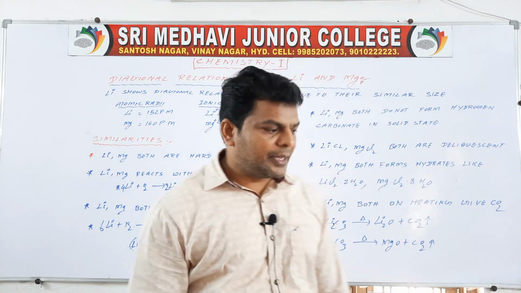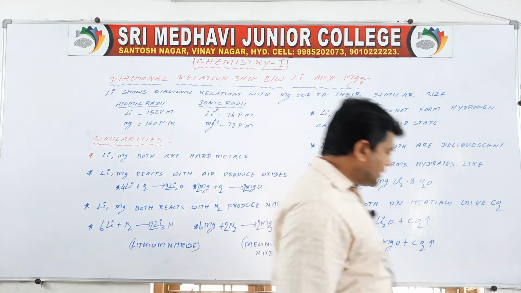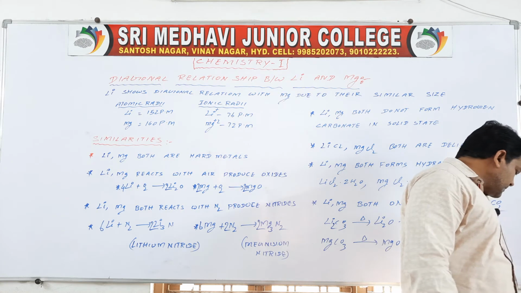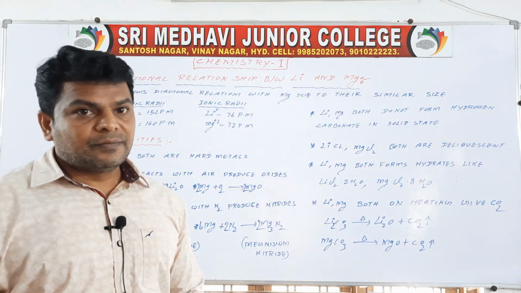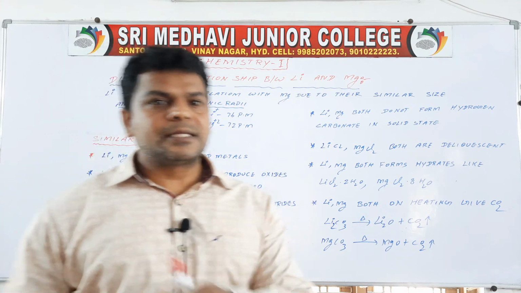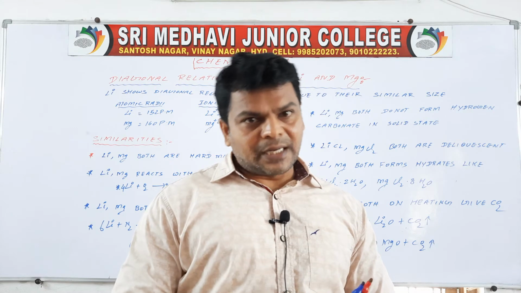This is the way we discuss the first A group. Next we go for second A group elements. Alkali metals are over, then we will go for alkaline earth metals.